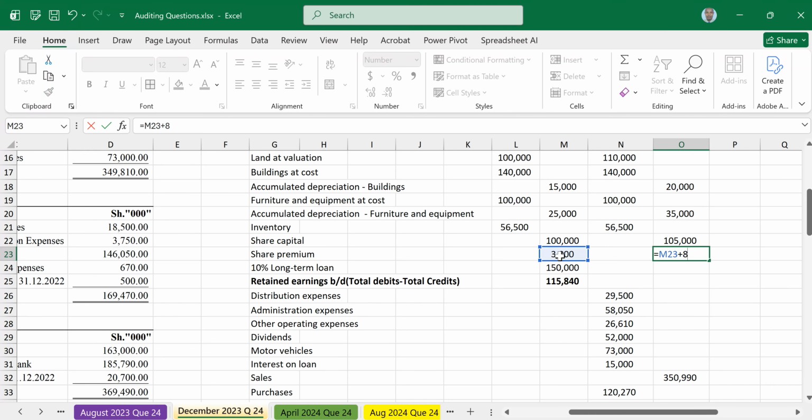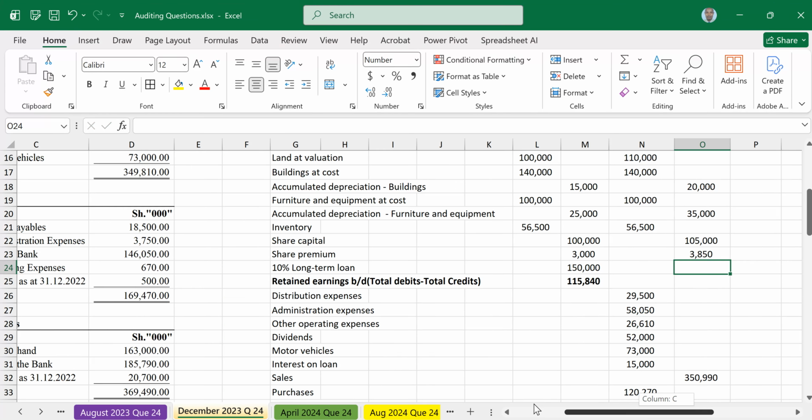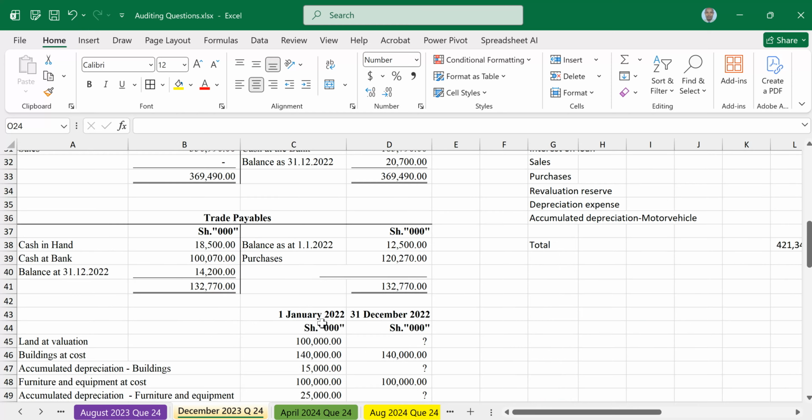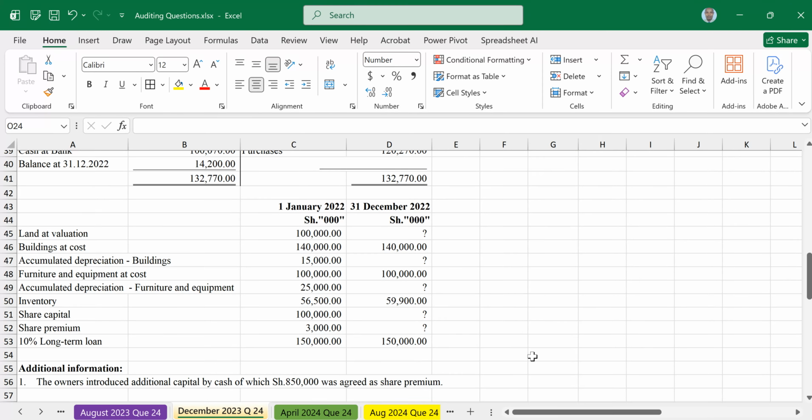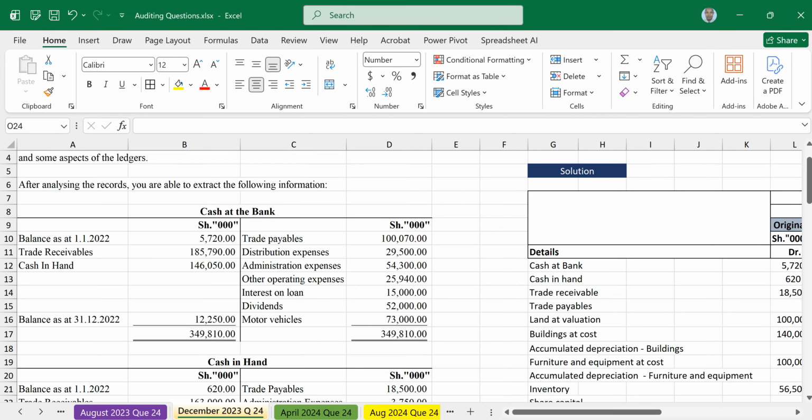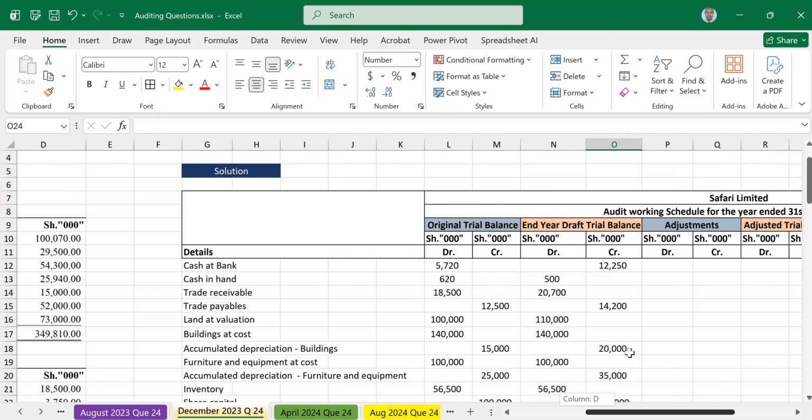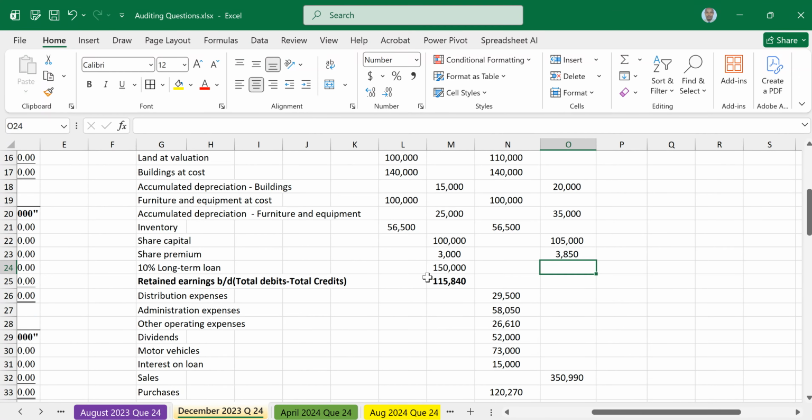The 15% long-term bank loan, was it affected by anything? Nothing, so it remains as 150. The retained earnings will remain as they are, so no adjustment.